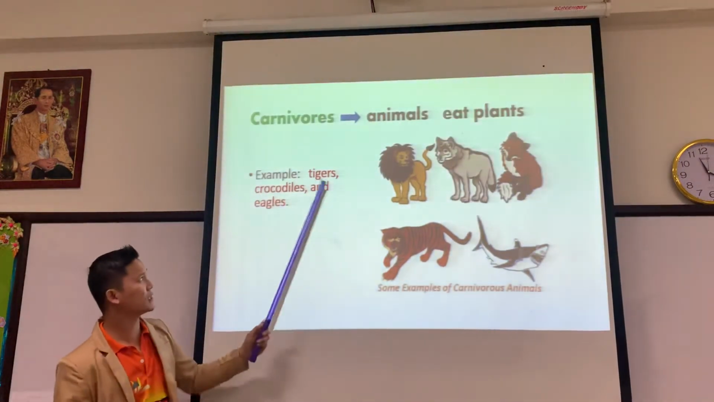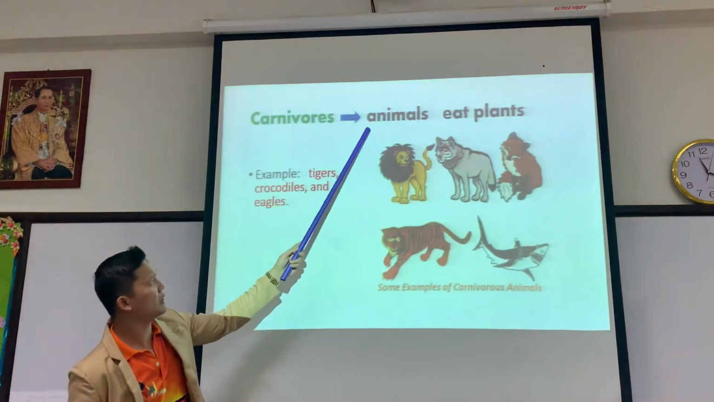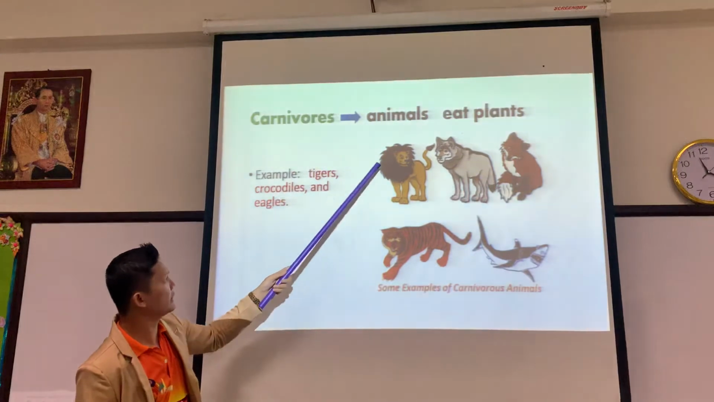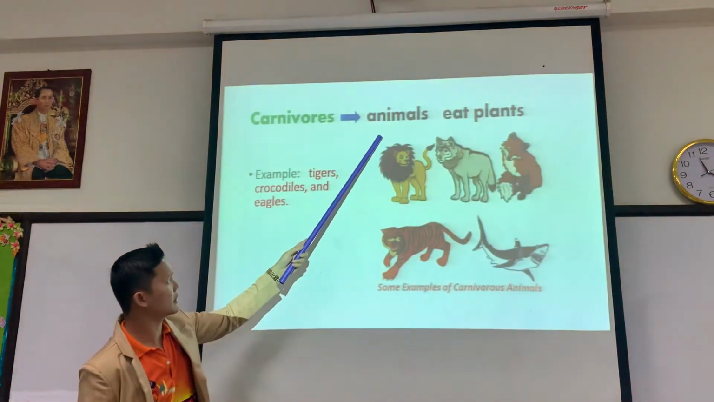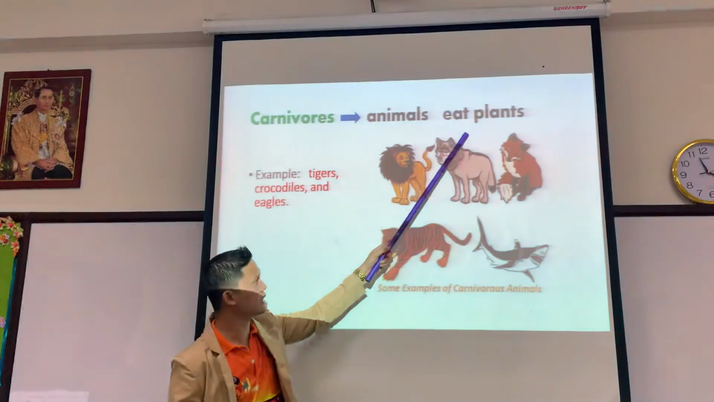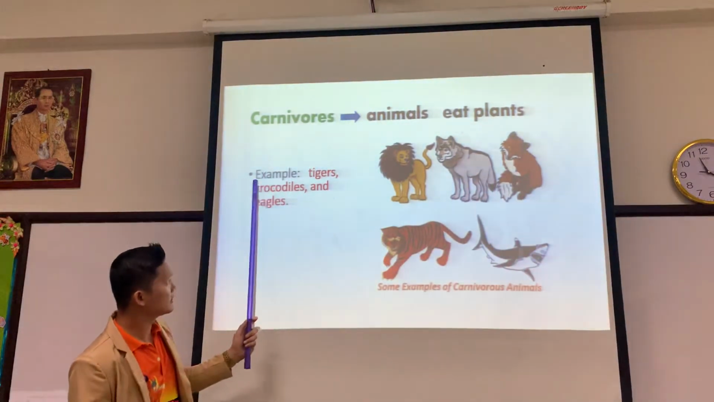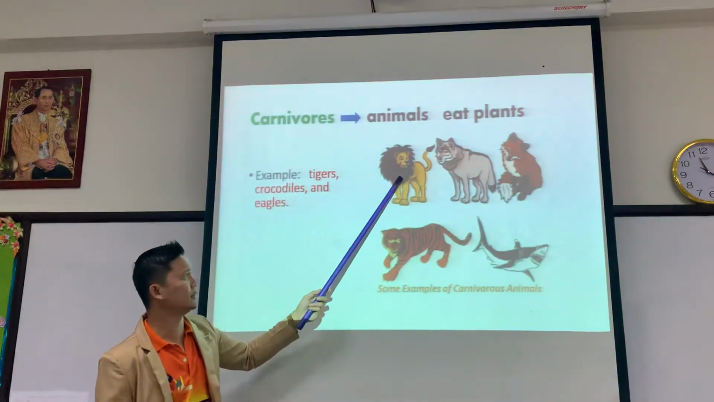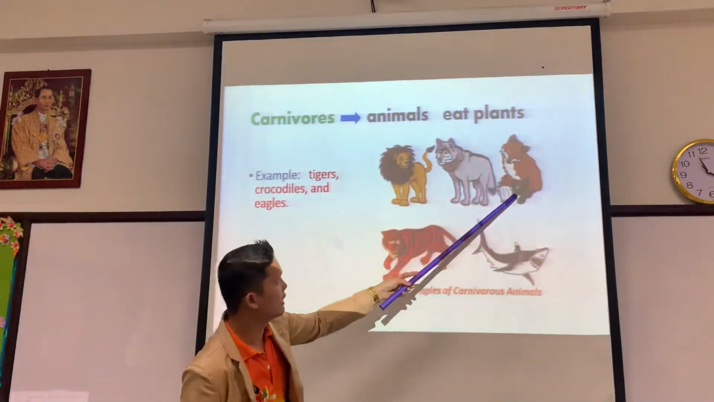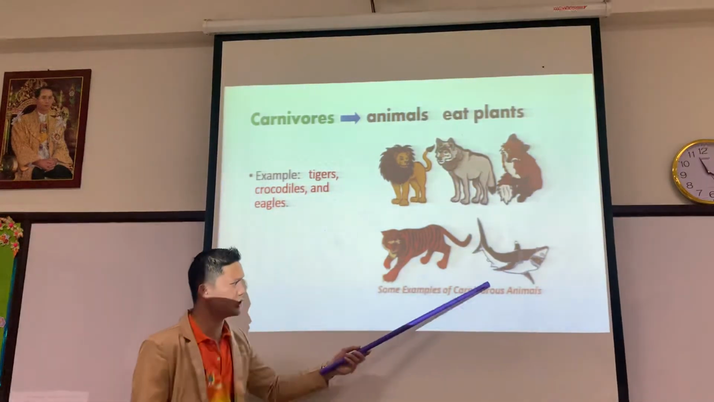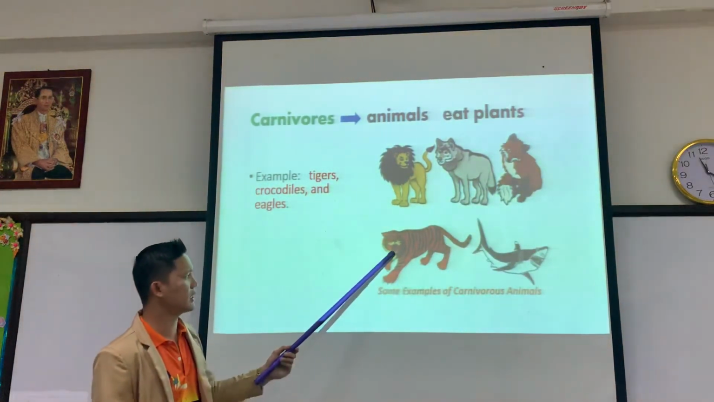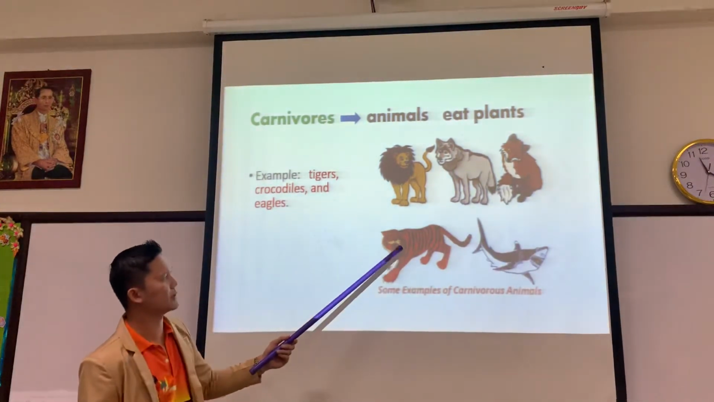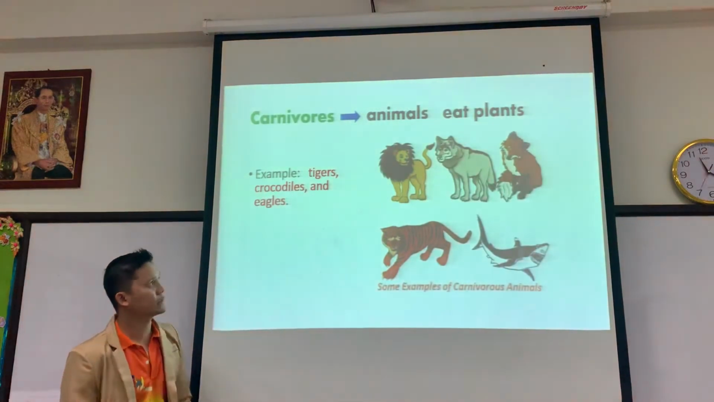Okay, carnivore animals eat animals. But some animals can also eat plants. Some animals could not eat plants, like tigers, lion, fox, hyena, and shark. And this one we call a tiger. Yes, tiger. Okay, next one.